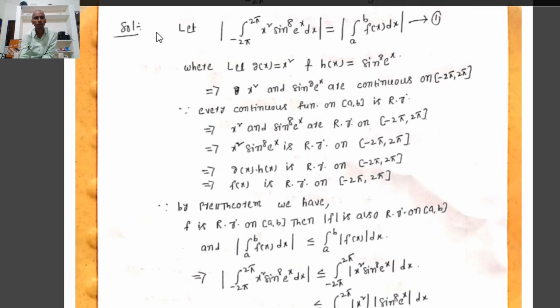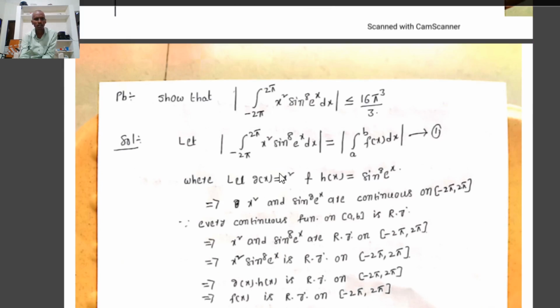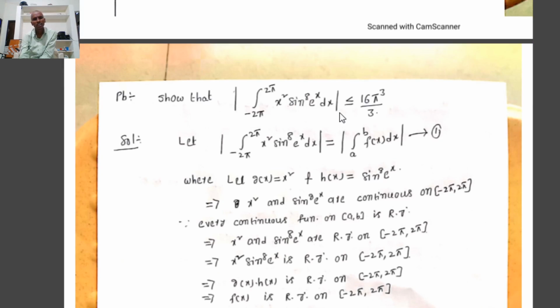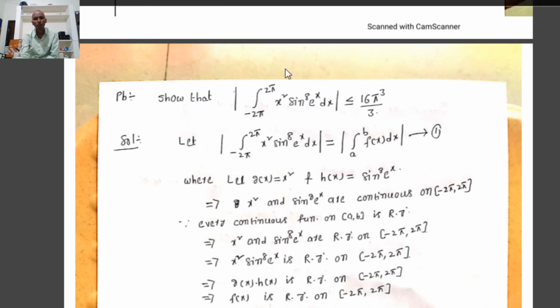It is a very important problem. Here we have to prove that |∫ from -2π to 2π of x² sin⁸(eˣ) dx| is less than or equal to 16π³/3. Using the theorem, if f is Riemann integrable on the closed interval [a, b], then |f| is also Riemann integrable on [a, b], and |∫ₐᵇ f(x) dx| ≤ ∫ₐᵇ |f(x)| dx.